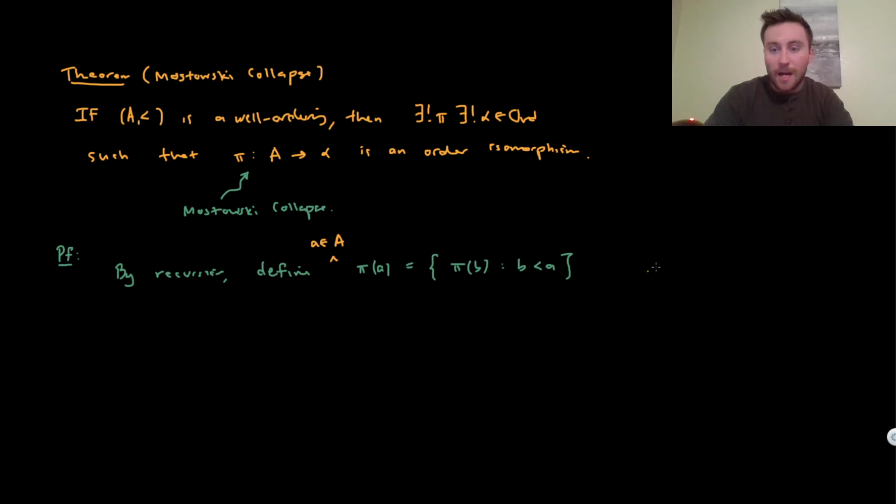This is going to be our mapping pi, and well, what is going to be the ordinal? Well, it's going to be the pointwise image of all of these mappings. So maybe I'll write it out like this. Let's define further. After we've done this whole recursion, there's nothing stopping us from defining alpha. So define alpha to be the pointwise image of A. Now this is notation that tends to be more common for set theorists. When I use this pi with the quotation marks, what I mean is the set of all pi of a such that a is in big A.